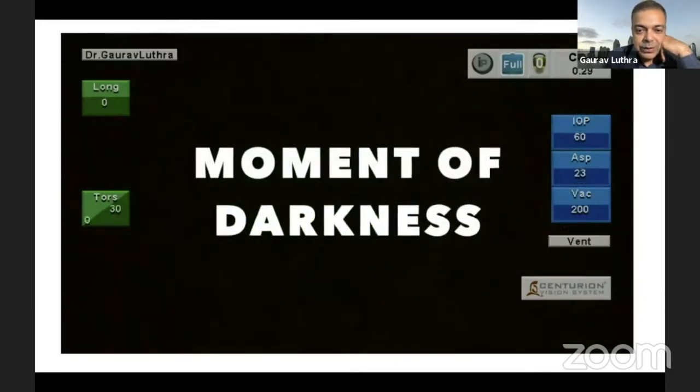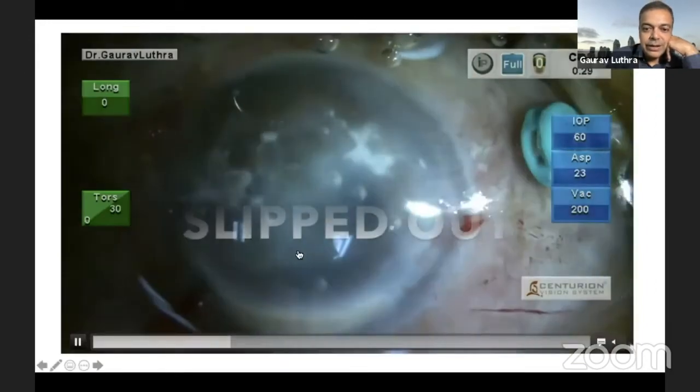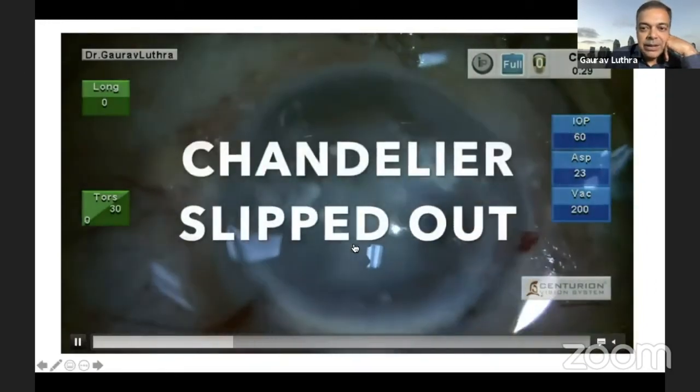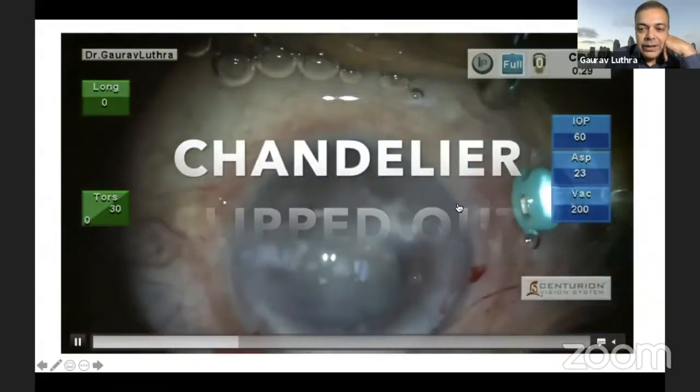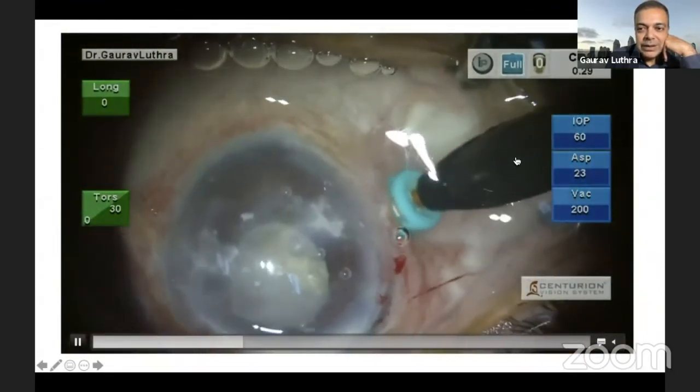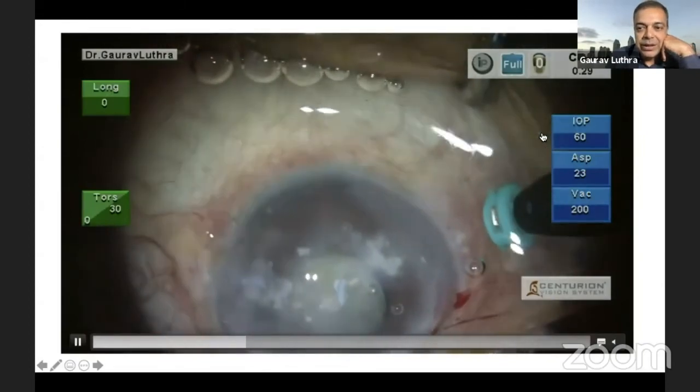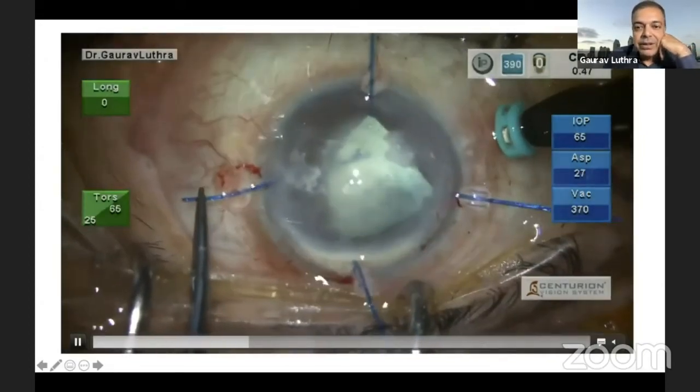And then as I was operating, suddenly everything went dark, and I didn't know what happened. What had happened was that the chandelier had slipped out suddenly, and it was probably because the assistant had not supported it with something to the drape. So as it slipped out, everything went dark for a moment.